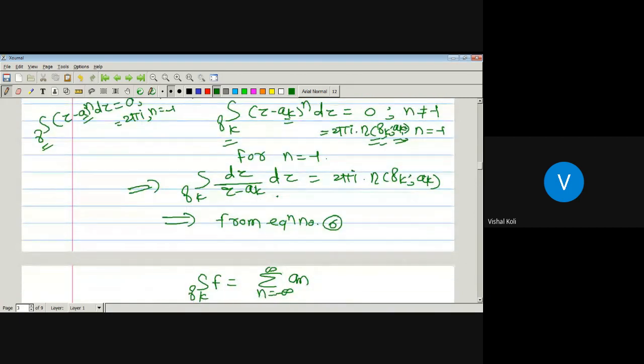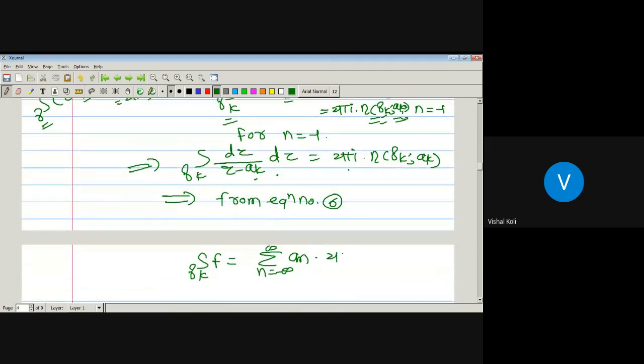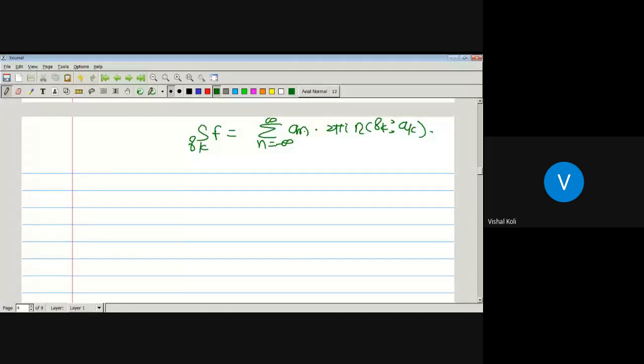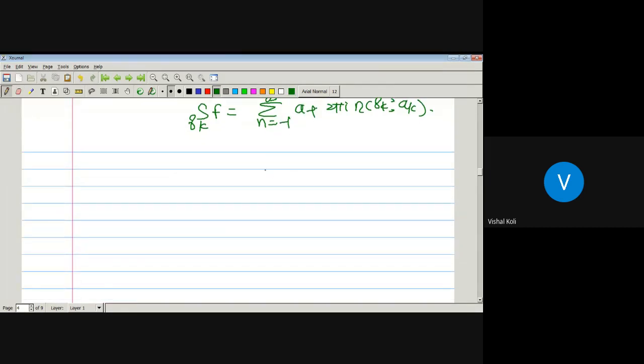As here we have taken n equal to minus 1, its value will be 2 pi i times the index of the curve gamma_k with respect to the point a_k, times a_(-1).